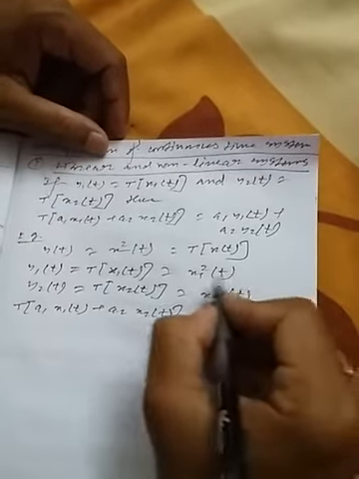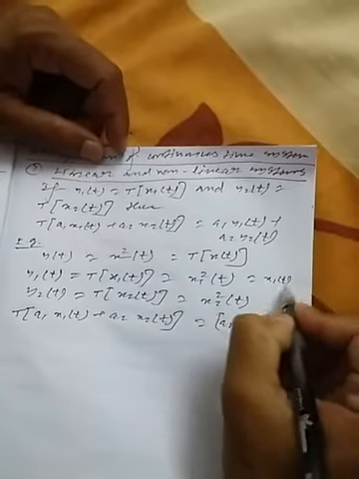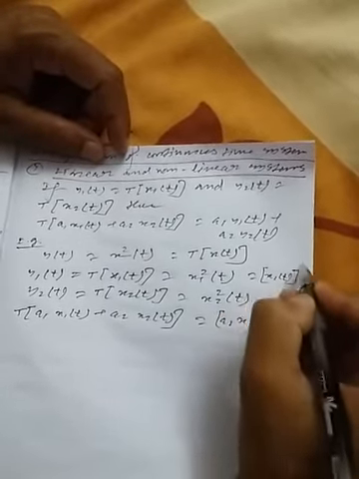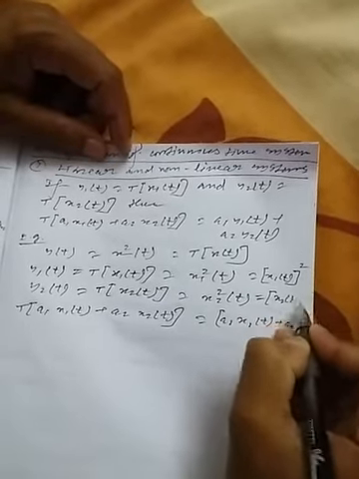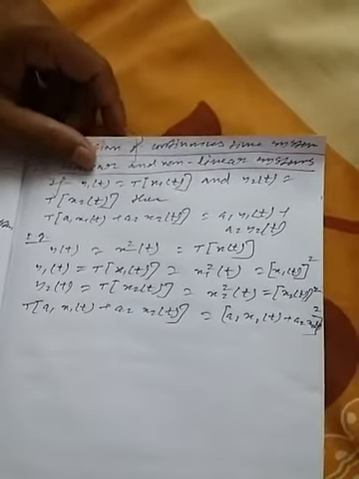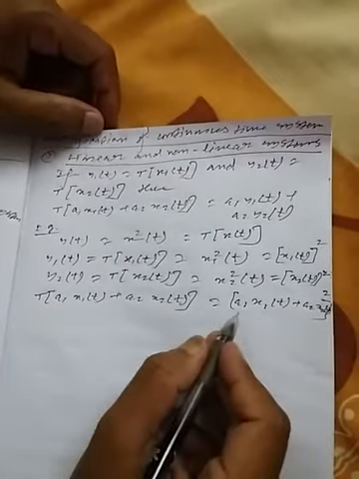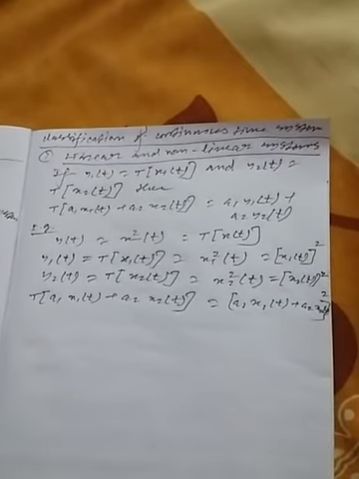Since y1(t) is basically equal to x1(t) whole square, and y2(t) is equal to x2(t) whole square. Okay, so this transformation will be equal to (a1 x1(t) plus a2 x2(t)) whole square, right?